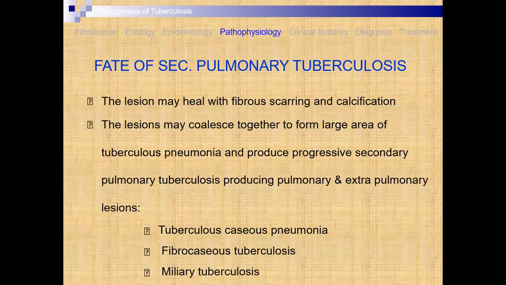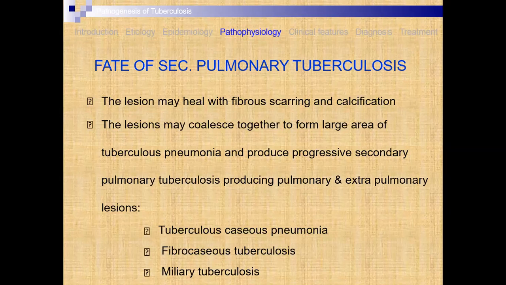The lesions may coalesce together to form a large area of tuberculous pneumonia and produce progressive secondary pulmonary tuberculosis, producing pulmonary and extrapulmonary lesions. If the microorganisms enter your lung, sometimes they may develop a pneumonia-like condition, and later on progression of tuberculosis occurs.